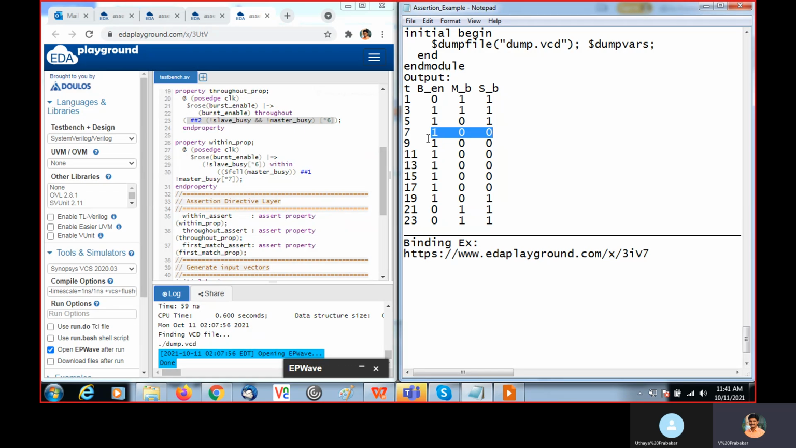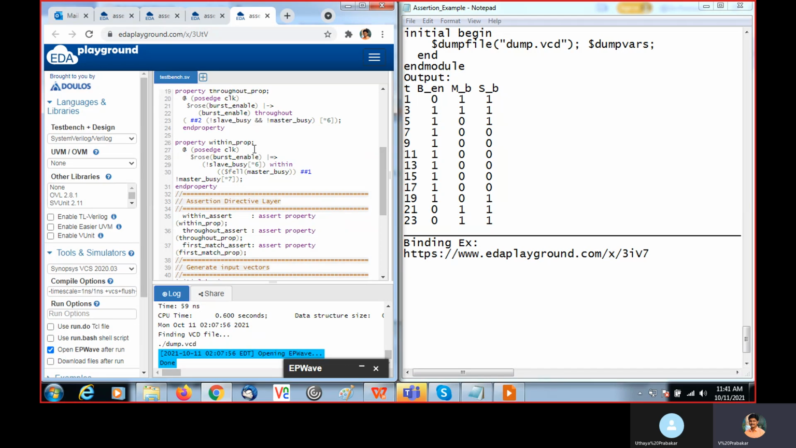not of slave busy, slave busy should be 0, and the not of master busy. It is slave busy and master busy, both should be 0, star 6 times. In the repetition 6 times. This is 1, this is 2, this is 3, 4, 5, 6. So 6 times during master busy and slave busy is 0, burst enable should be 1. Throughout this sequence, you see burst enable is 1. Okay. So this also gets passed.